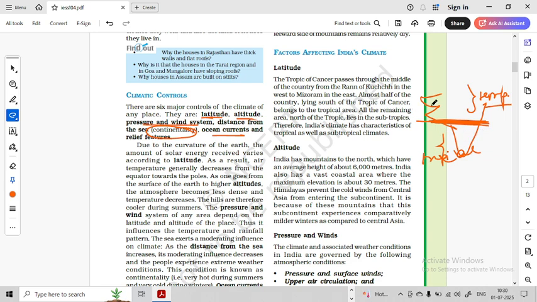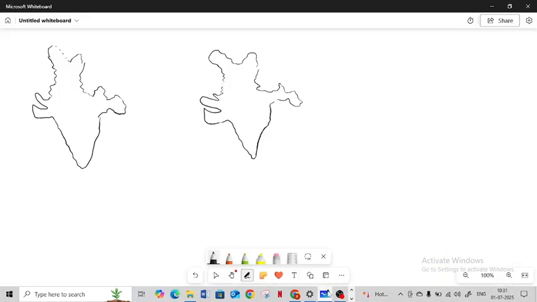Cool. Done? Okay. Next, when we talk about altitude, the Himalaya has an average height of 6,000 meters, and India also has very vast coastal areas where the maximum elevation is 30 meters. The Himalayas prevent the cold winds from Central Asia from entering the subcontinent. It is because of these mountains that the subcontinent experiences comparatively mild winters as compared to Asia. So, a question comes: role of Himalaya as a climatic barrier. When we talk about that, we need to